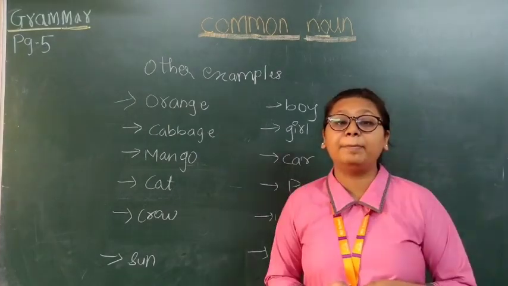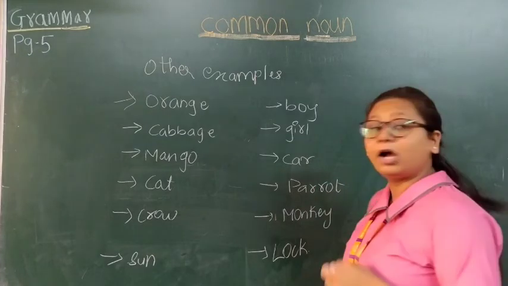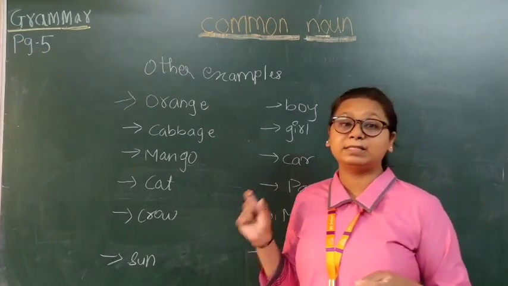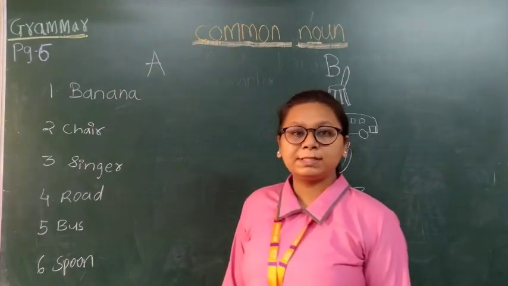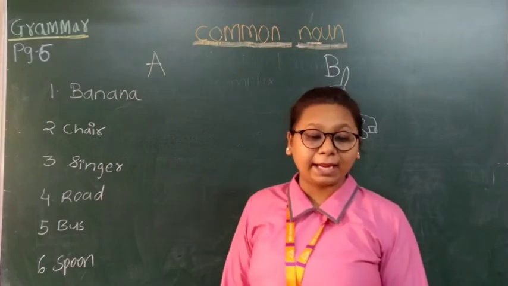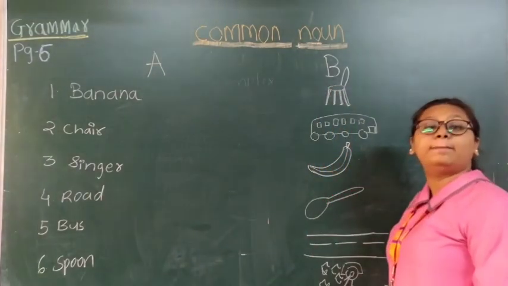Lock. It is a brown lock. What is the noun in the sentence? The word lock is the noun in the sentence as it tells us about the name of a thing, that is lock. So students, now moving to page number 6, exercise number 8. Match the words from column A to the pictures in column B.